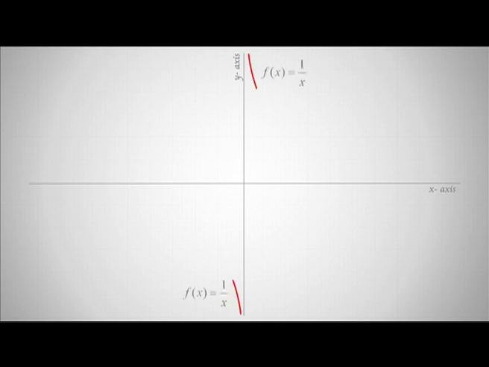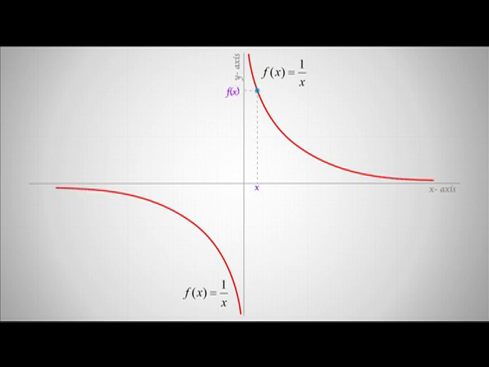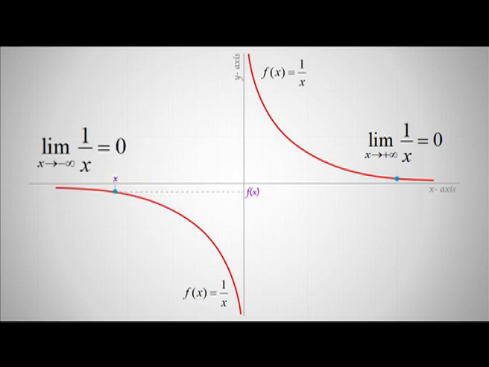As an example, by looking at the graph of f of x equal to 1 by x, when the values of the variable x increase without bound, we see that the values of the function approach 0, but never take the value 0. We denote this by writing limit x going to plus infinity 1 by x is equal to 0. Also, when the values of the variable x decrease without bound, the values of the function approach 0, but never take the value 0. We denote this by writing limit x going to minus infinity 1 by x is equal to 0.